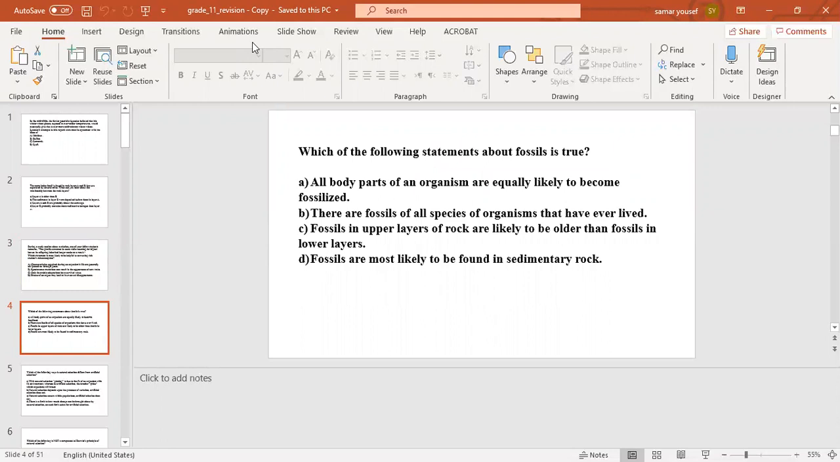Question number 4. Which of the following statements about fossils is true? The correct answer will be D. Fossils are most likely to be found in sedimentary rock.